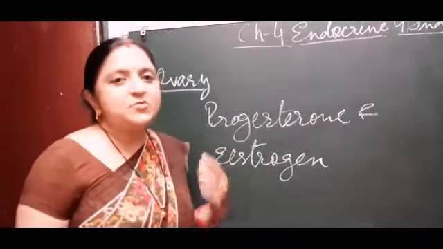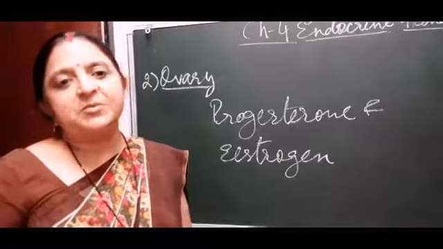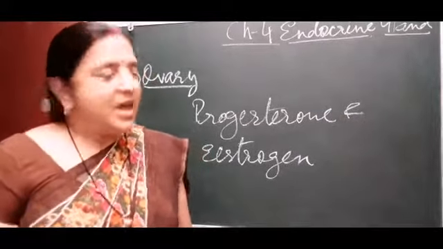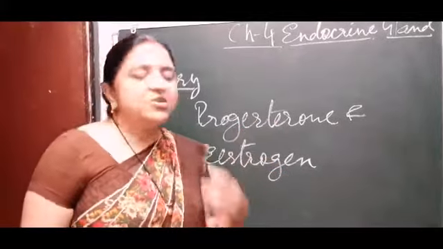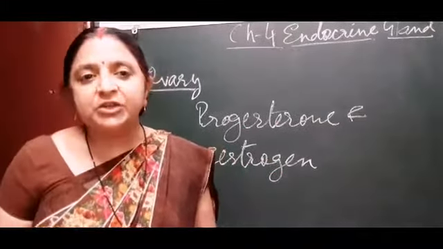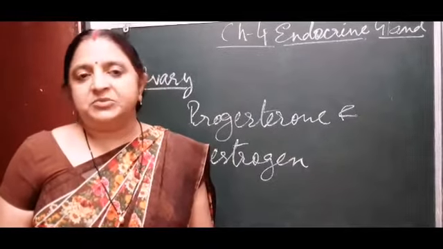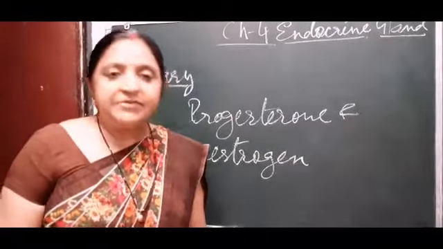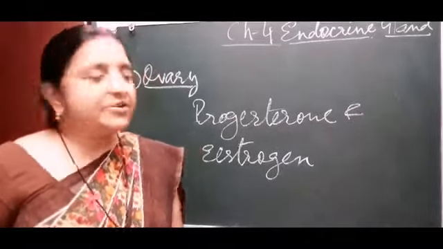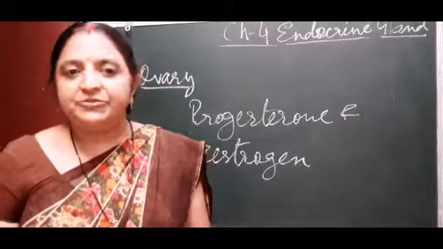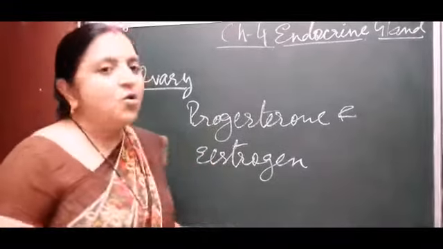These two hormones are responsible for the development of the female reproductive organs in humans. They are also responsible for preparing the uterus for having the fetus in it, and they also regulate the menstrual cycle in females. This is all about the ovary.